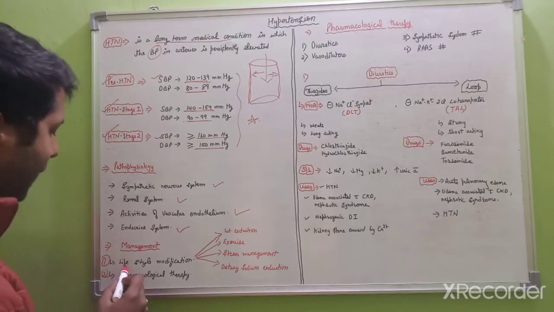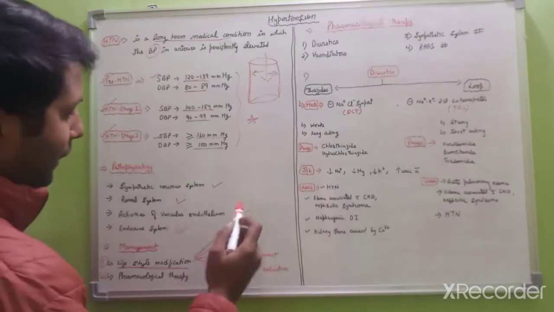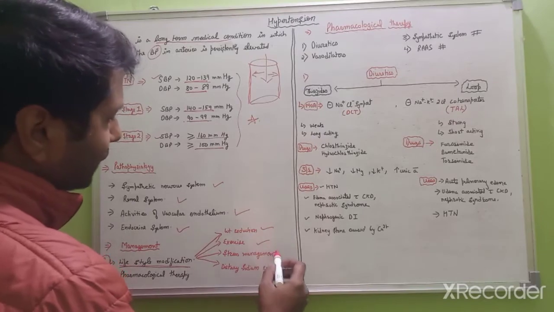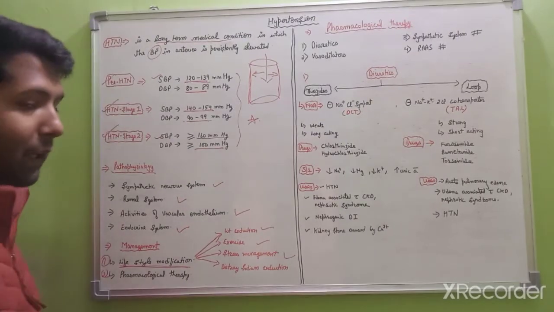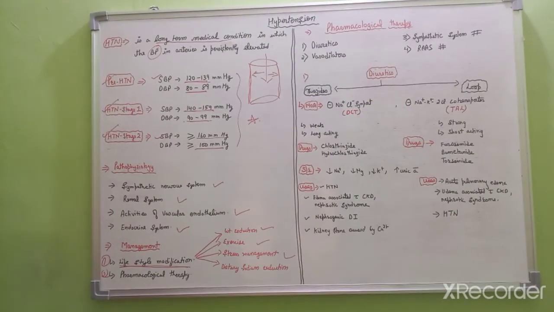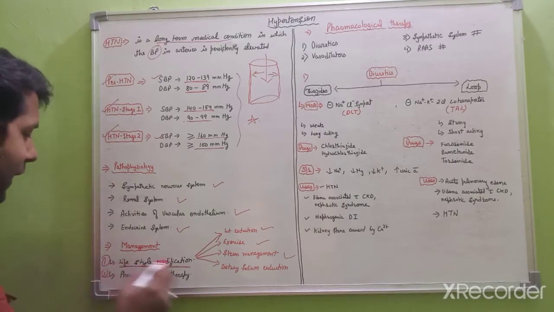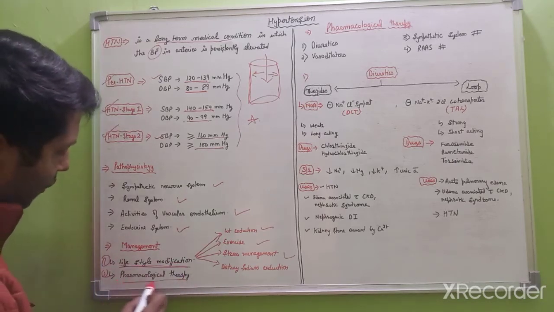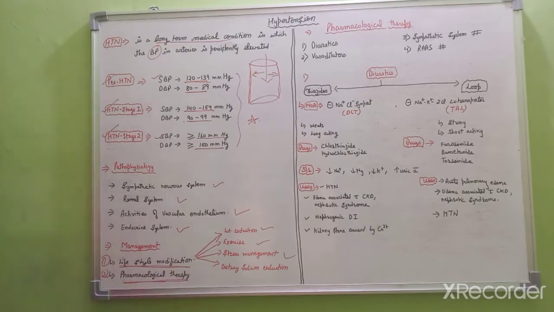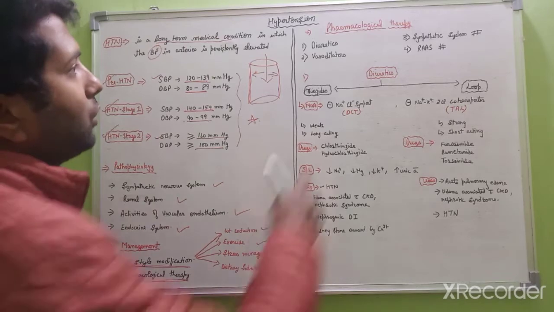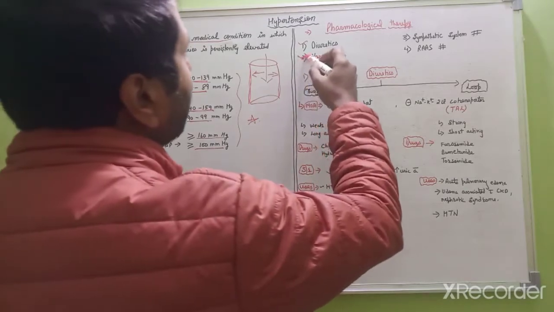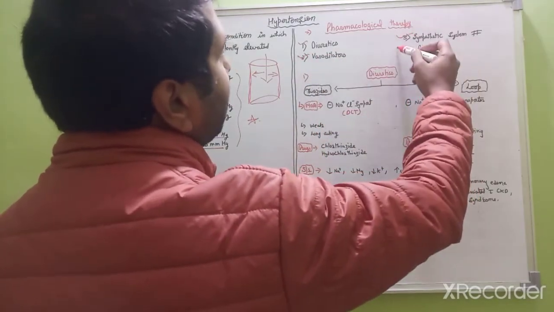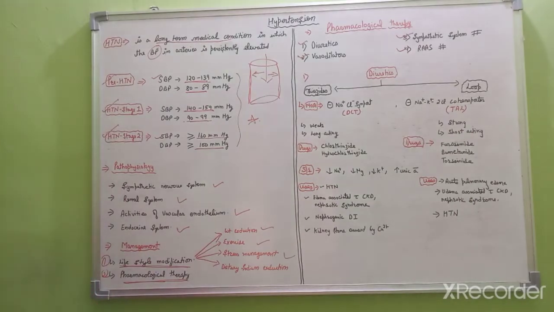In lifestyle modification, we suggest to patients that they can reduce their weight, do exercise, manage their stress if they have any kind of stress, or reduce the amount of sodium intake in their diet. After the lifestyle modifications, the next approach we follow is pharmacological therapy. In this, we use drugs like diuretics, then vasodilators, then sympathetic system blockers, then renin-angiotensin-aldosterone system blockers. So let's get started with the drugs one by one.